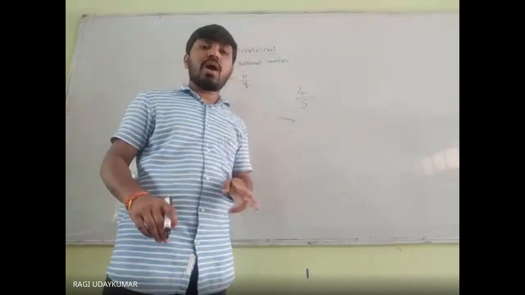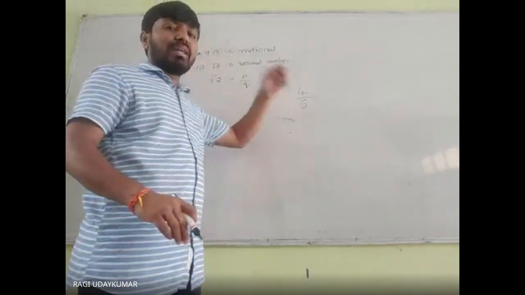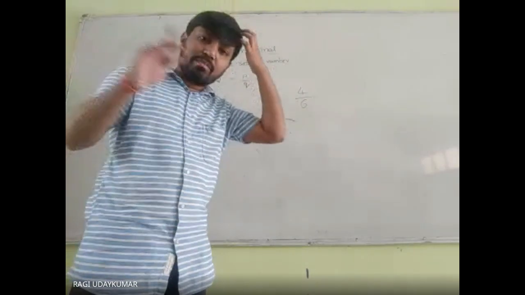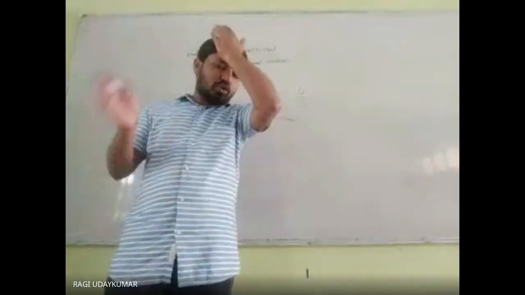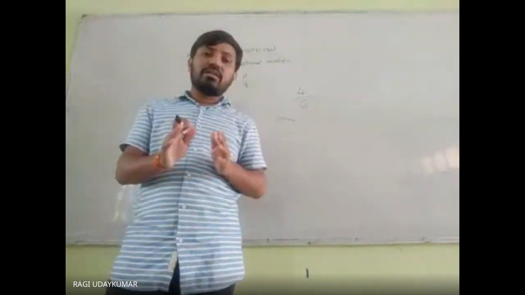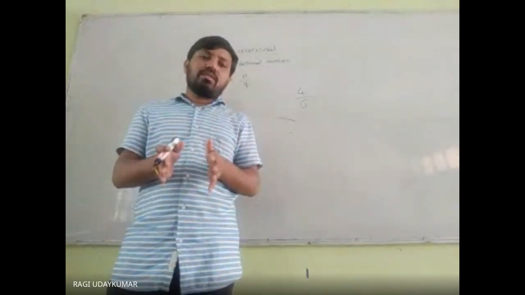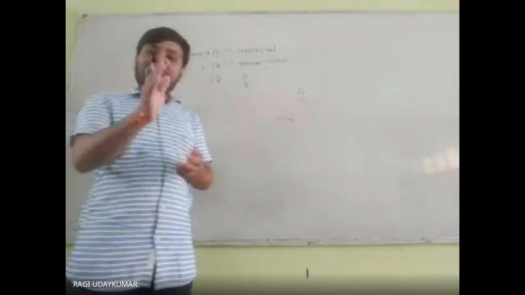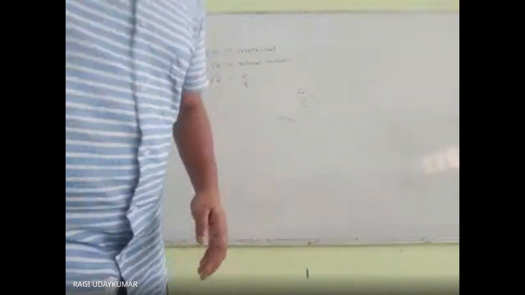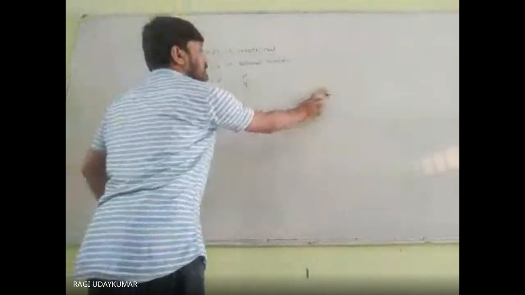Yes, 4 and 6 have the common factor 2. If you divide both numerator and denominator by 2, then it becomes the standard form.